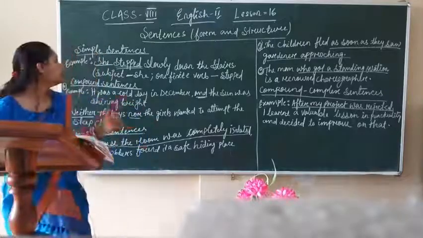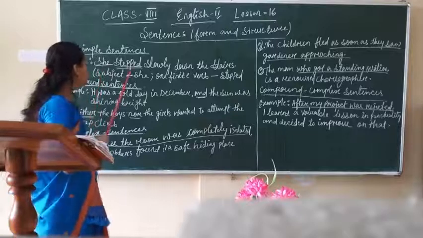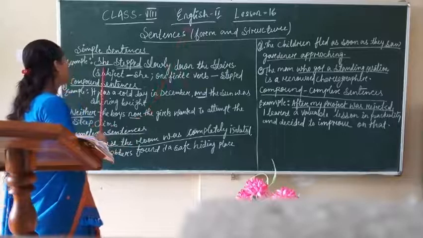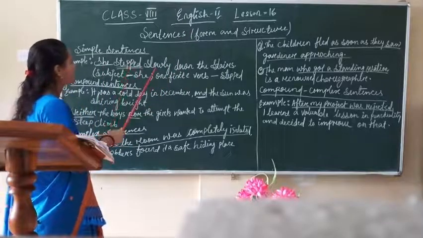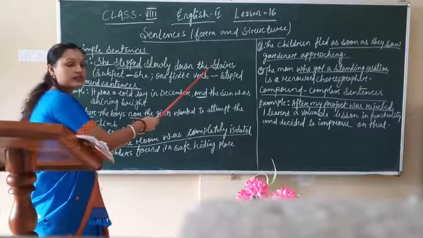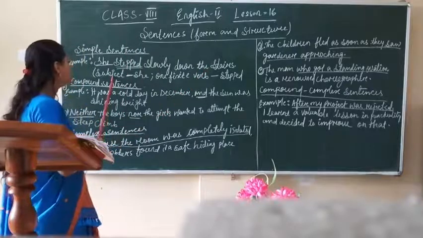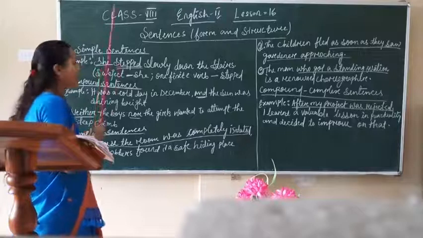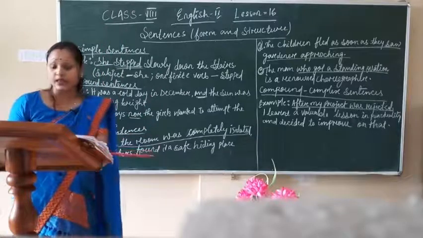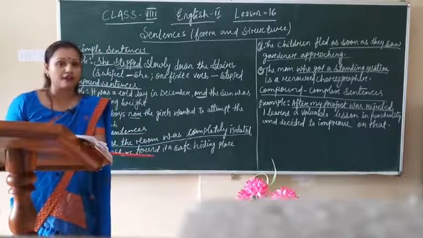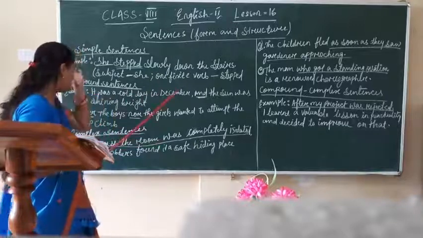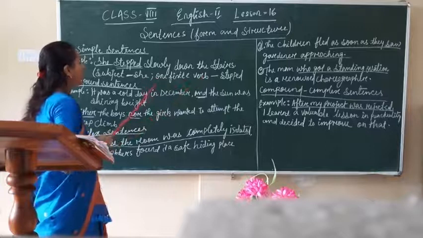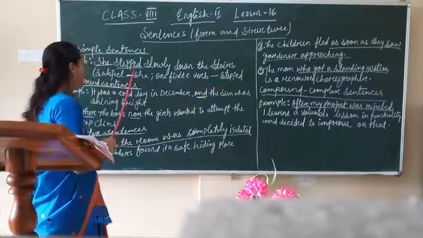For example, she stepped slowly down the stairs. So here the subject is what? She. Okay? And in a simple sentence, we must have only one finite verb. So here the finite verb is what? Stepped. So the one finite verb is stepped.